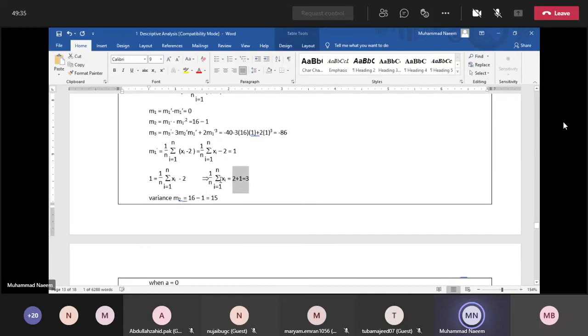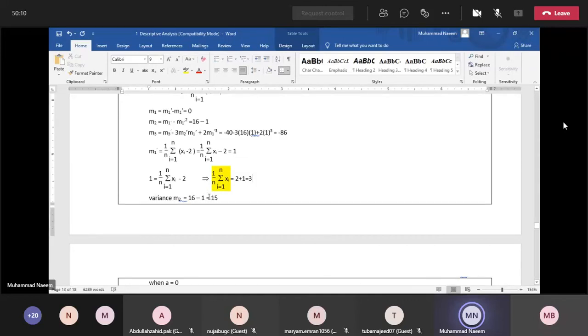What is left on the left hand side? On the left hand side, we have the definition of the mean value. This means the first moment about origin is 3, and also the mean value is 3.